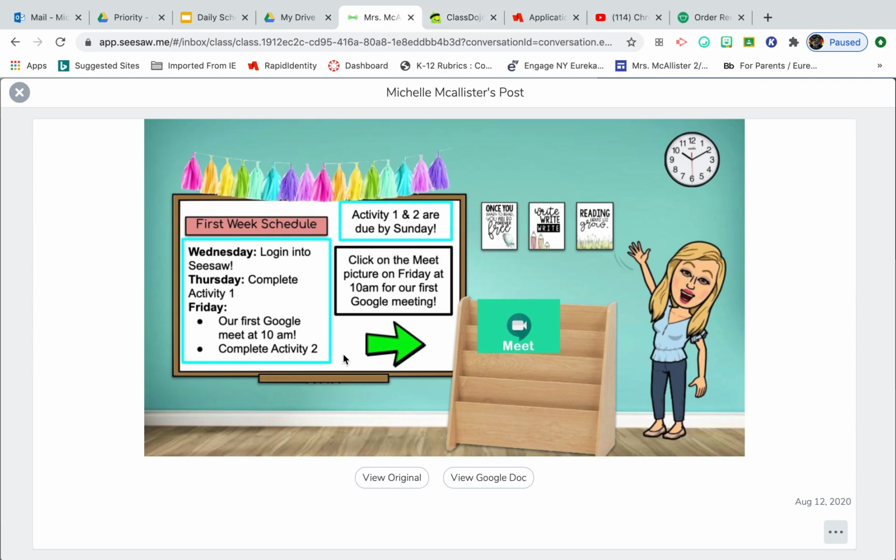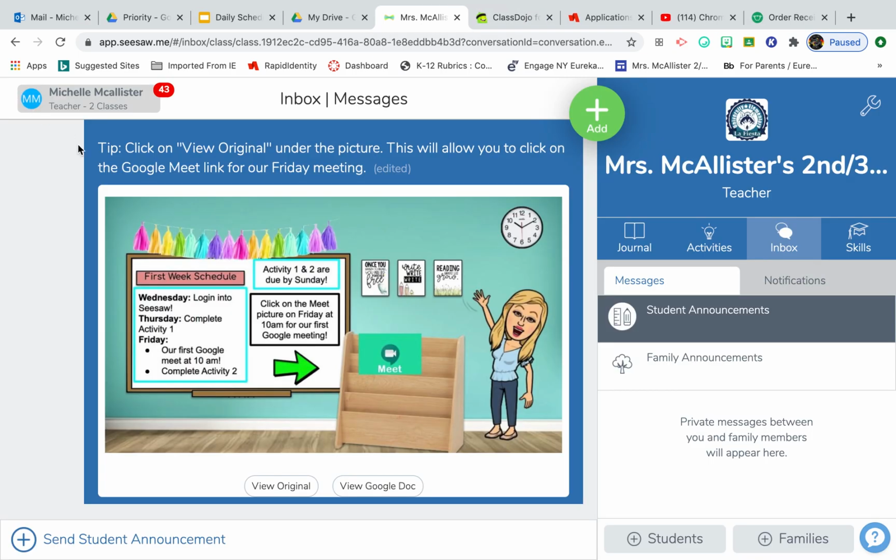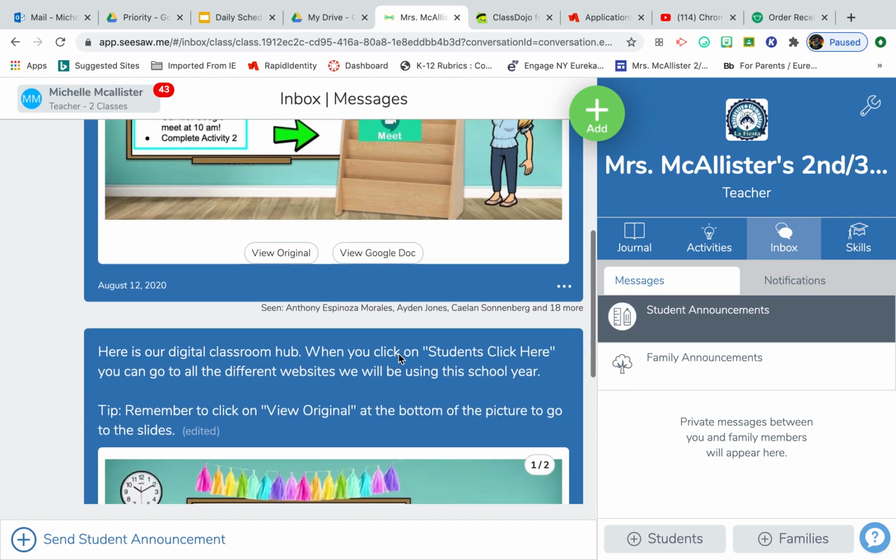All right, so let me X out of this real quick. So the daily schedule will be posted in their inbox with the Google Meet codes. Hopefully I can fit everything on one screen. I'm really hoping. If not, I might have to do 2 screens or 2 slides, and that'll be easy for you guys. You just have to scroll down a little bit.